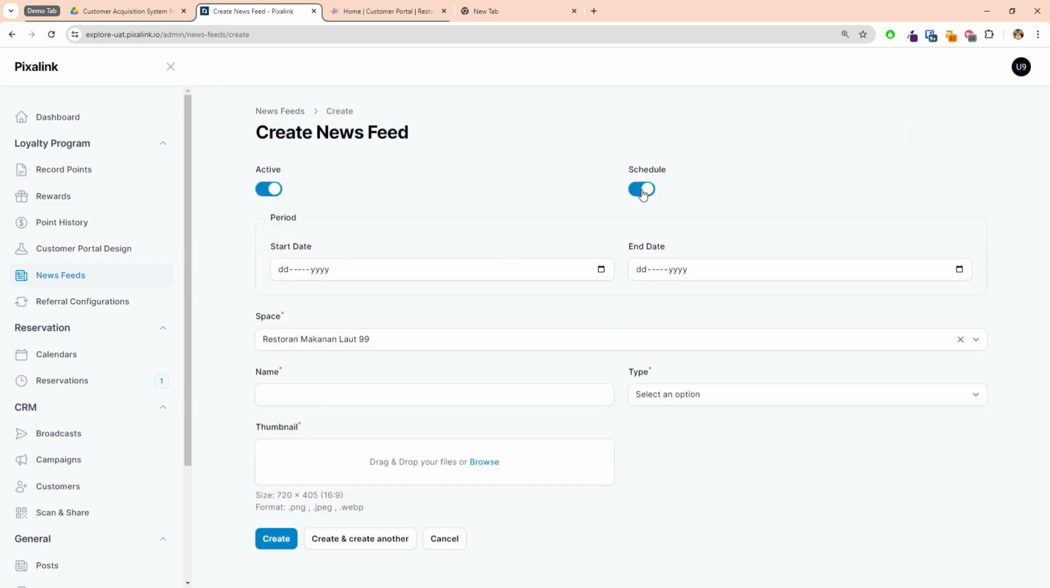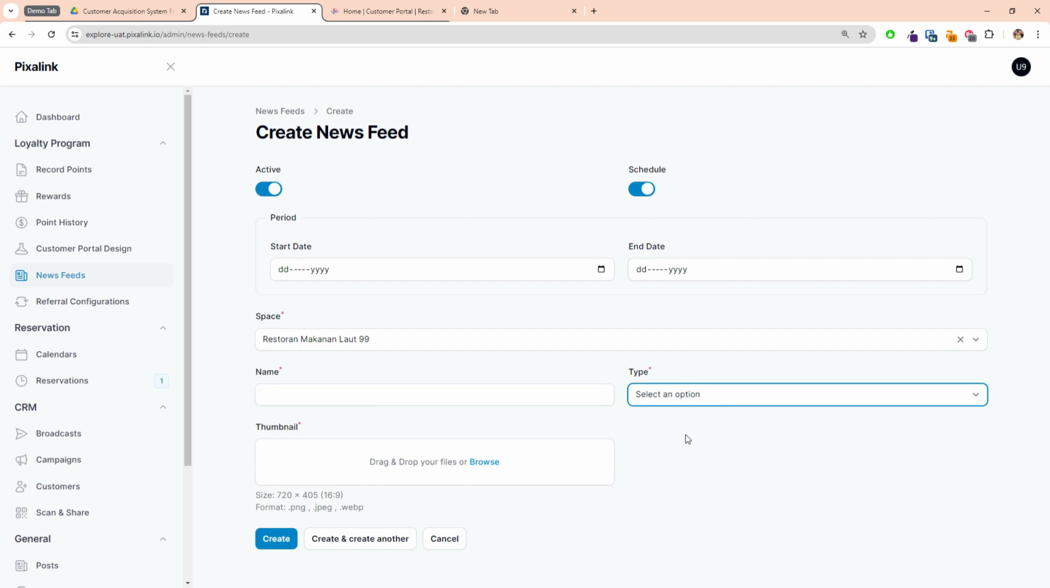On this newsfeed, you can actually schedule a start date and end date. So basically, maybe on a certain period, maybe Raya, you can set the day of Raya and end at a certain day. This kind of promotion, you can set up yourself, so it will appear when the time comes.